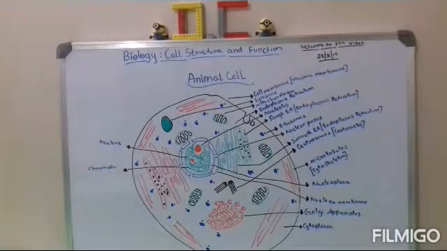The mitochondrion is an oval shaped organelle which produces energy. As I told you in the first, mitochondria are the powerhouses of the cell, which produce energy during respiration. This mitochondrion also has a structure. The outer structure is called the matrix, and the innermost structure is called the cristae.